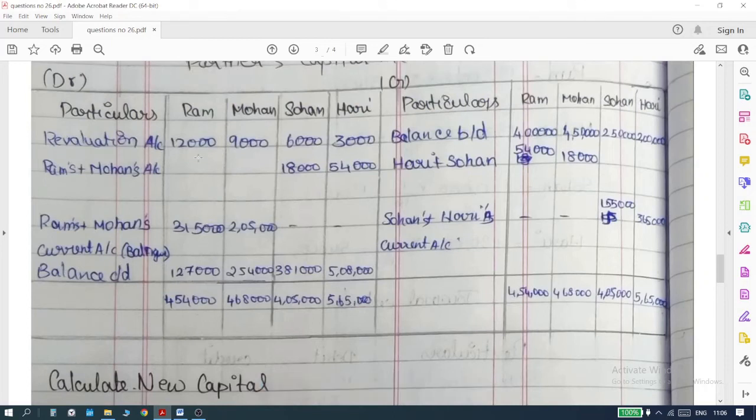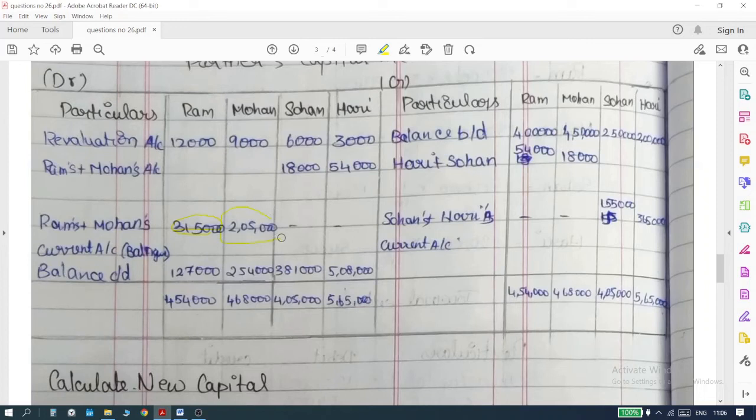What do I mean by that? For Ram and Mohan, take this 4,54,000, subtract from this total 1,27,000 and 12,000. You will have 3,15,000. The same thing you do. Take 4,68,000 minus 2,54,000 minus 9,000.